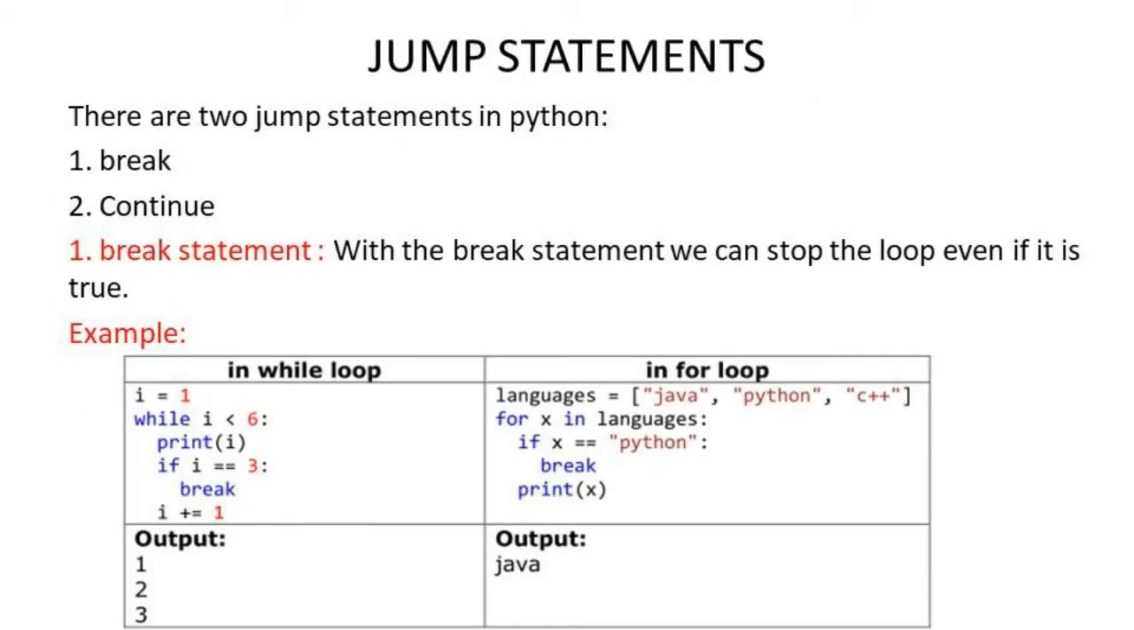There are 2 types of jump statement in Python, that is break and continue. Break statement. The break statement can be used with for loop or while loop. The break statement terminates the loop and moves the control to the next statement after the loop structure. The remaining statements of the loop will not be executed. Look at this example. Here I is equal to 1. Then we have given the condition while I is less than equal to 6. Print I. If I is equal to 3, break.